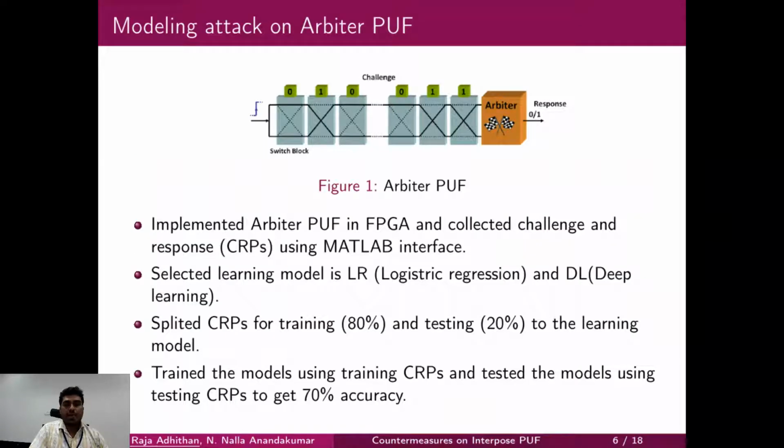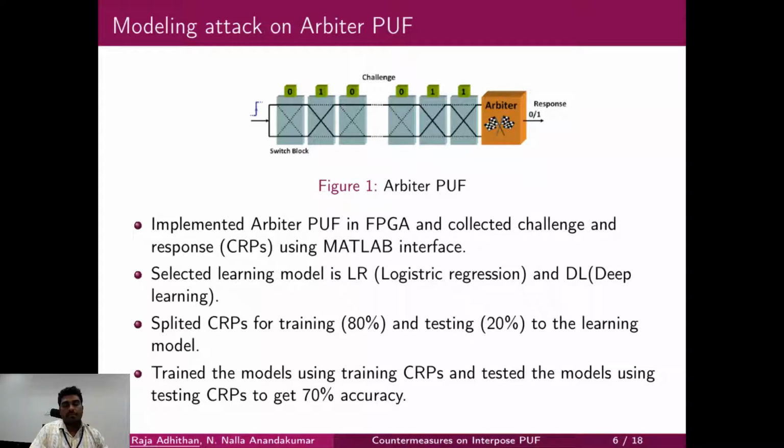Next, modeling attack on Arbiter PUF. An Arbiter PUF has n switching elements. If you need a 64-bit challenge Arbiter PUF, you have 64 switching elements followed by a flip-flop, and the clock may be enabled.